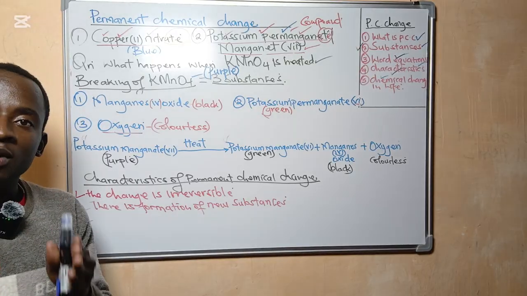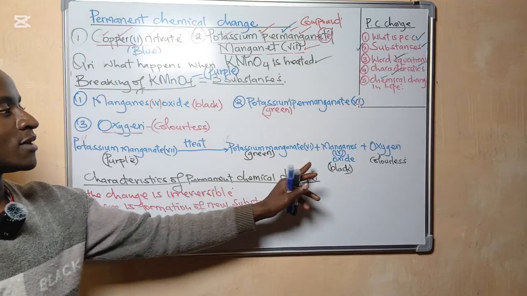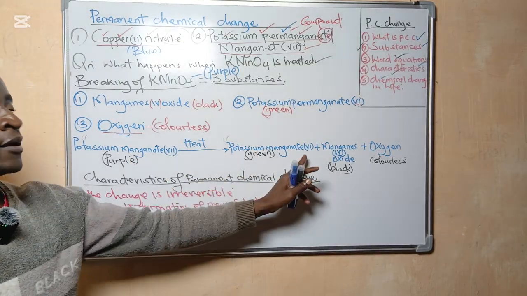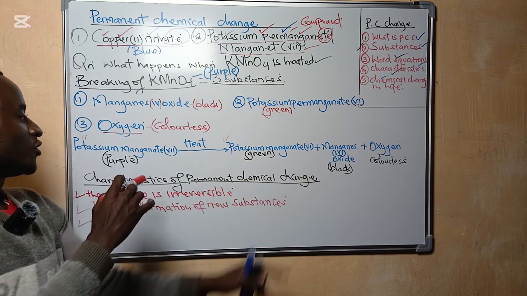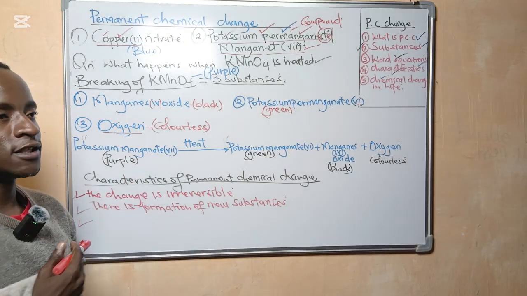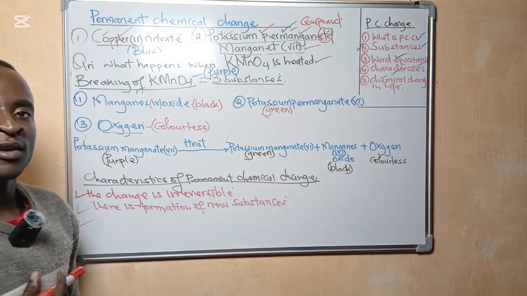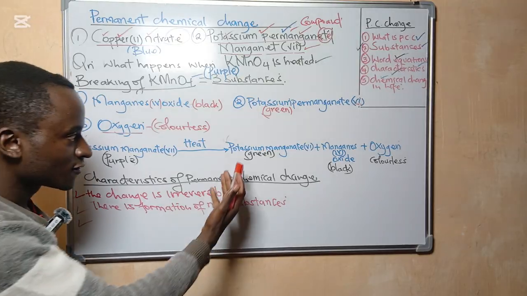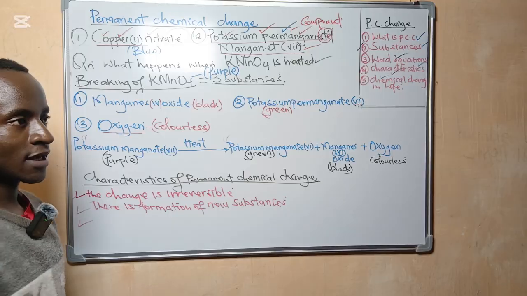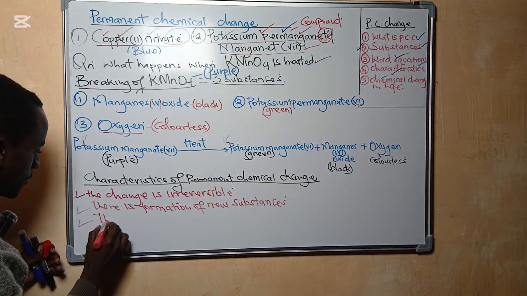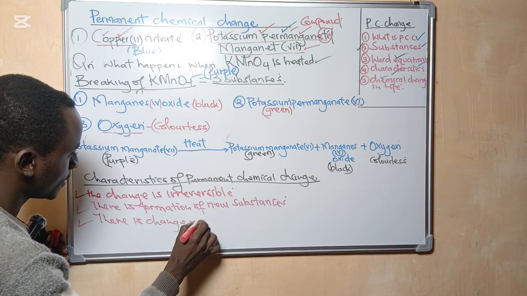Now, I want you to ask yourself the third question. Is there a change in mass before and after? The answer is yes. If you weigh the mass of potassium permanganate before heating and you weigh the mass of the products after heating, you will discover that the mass of the products formed after heating will be less than the mass of the potassium permanganate. So there is change in mass.